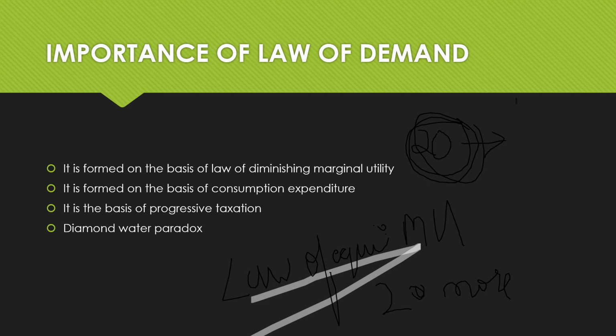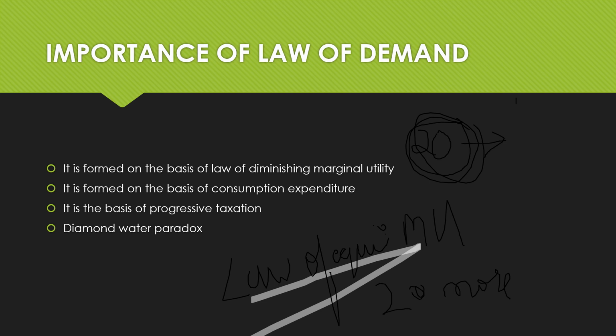It is formed on the basis of the consumption expenditure. So the consumer would have a greater demand only if the prices are low. At lower prices, he would demand more. At higher prices, he demands less, because if the price is really high, the consumer even needs to buy other products. He has other expenditure, so he can't just spend on this particular item, right?